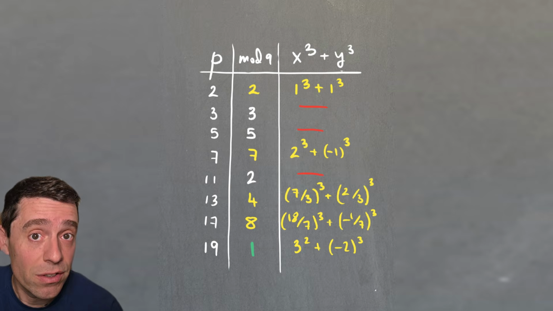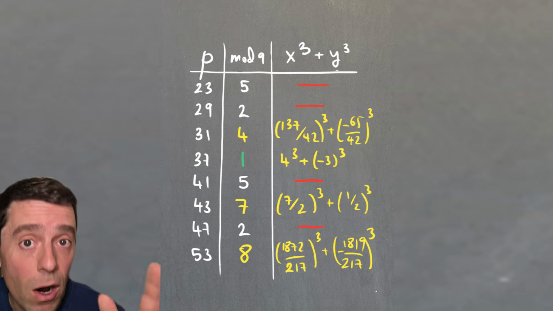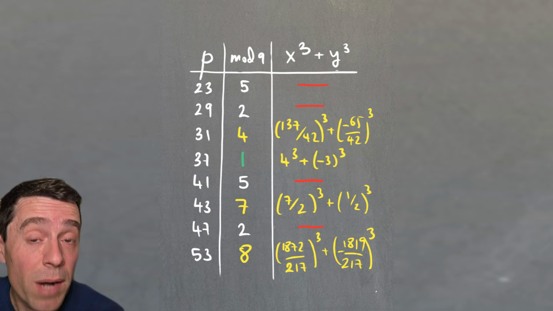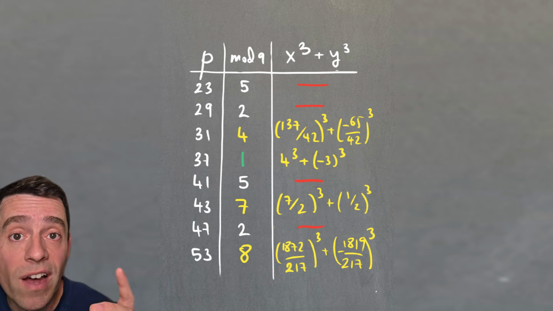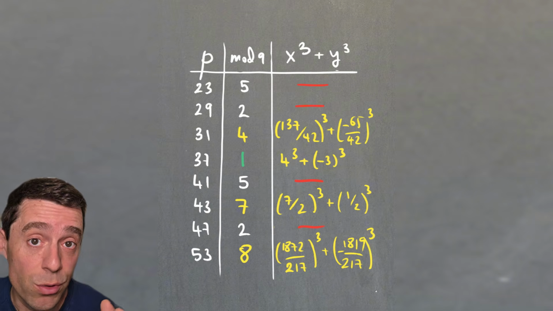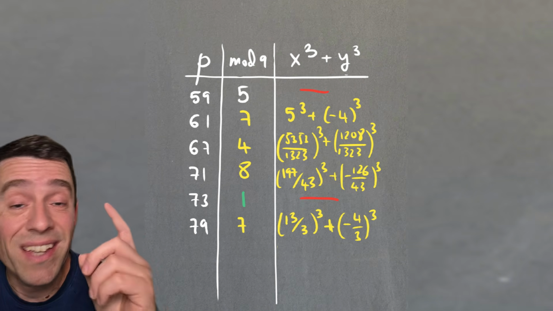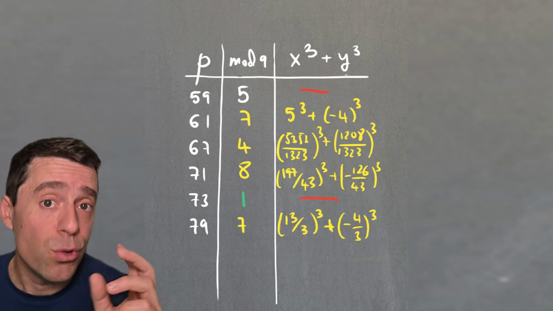Here's some more data, and you can see again that those that are 4, 7, and 8 are written as a sum of two cubes. This one, 37, that is 1 modulo 9, in this case, it is a sum of two cubes. Those that are 2 or 5 mod 9 cannot be written as a sum of two cubes. And here's some more data, and I wanted to go at least up to here to show you that 73, which is 1 modulo 9, cannot be written as a sum of two cubes.